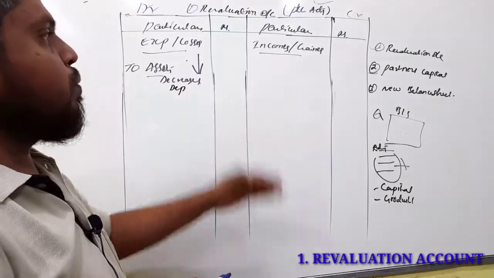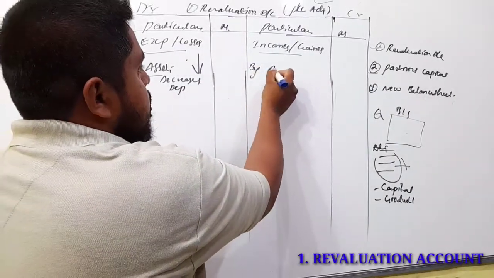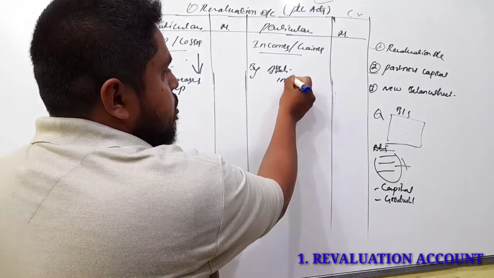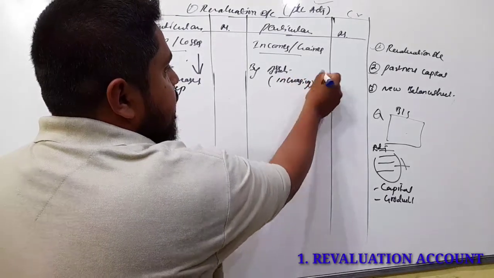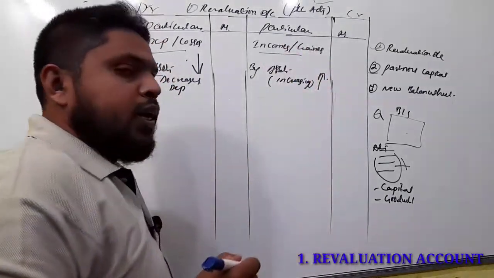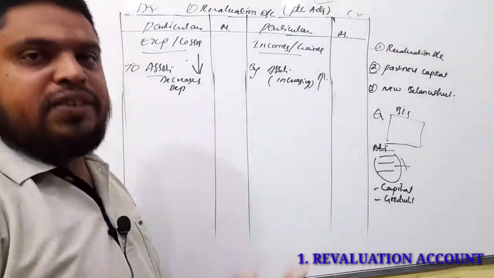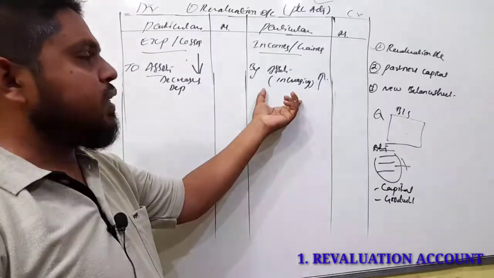Now come to the opposite side, the income side. By assets increasing, especially building value every year will get appreciation. Appreciation is an income.